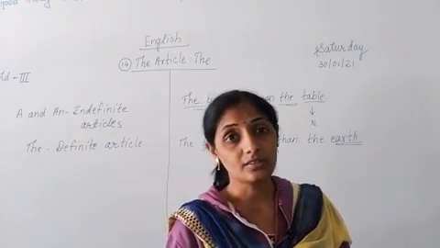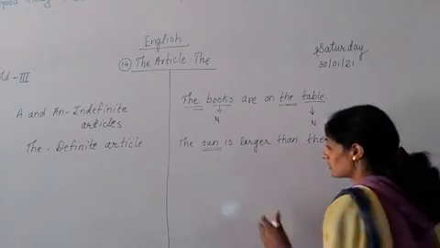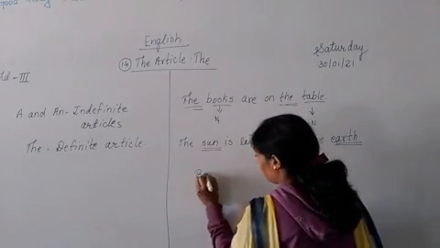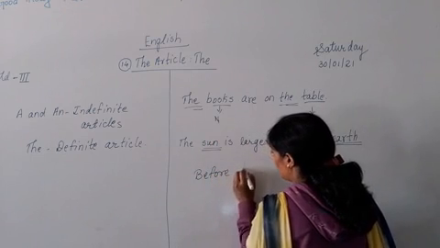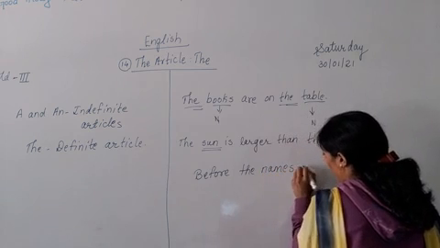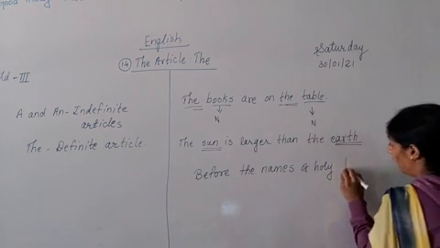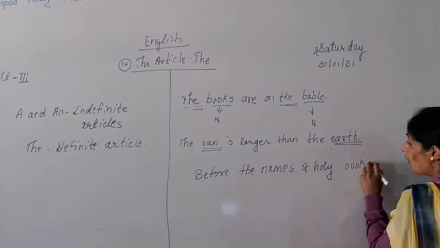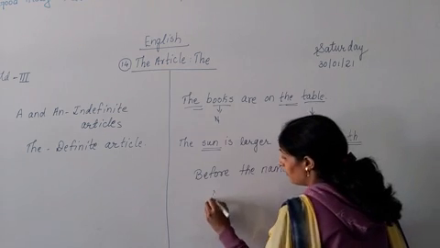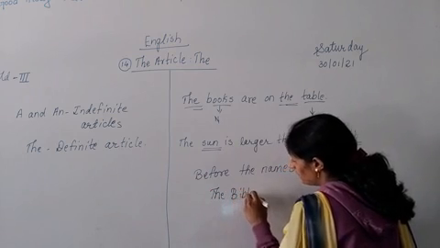Fifth point is that before names of holy books, the Bible, the Bhagavad Gita, the Quran, okay, before the names of holy books, what do we use? We use the. For example, the Bible. Bible is the holy book of whom?